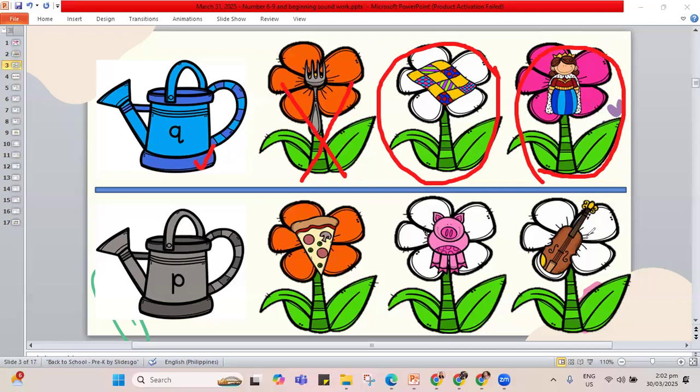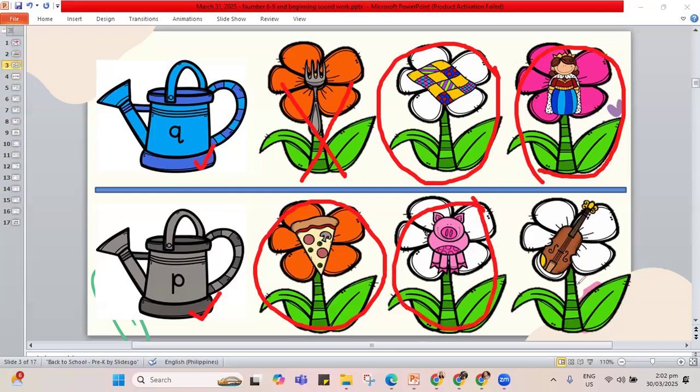Now, how about for our letter here? This is letter P. P sound P. Now, how about for the pictures that go in P? P, letter P. P is for the pizza. We can circle this. Pizza is a kind of snack. You can eat it. Pizza begins with P. Another picture. Can we circle for pig? Pig begins with P. Yes, P sound, letter P.